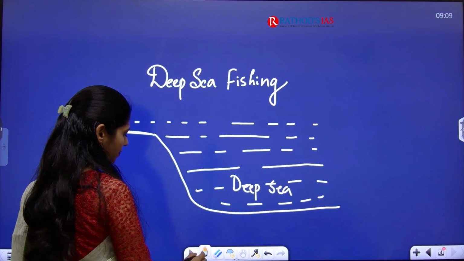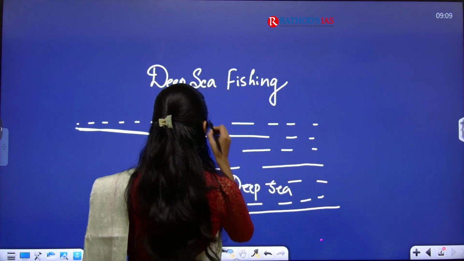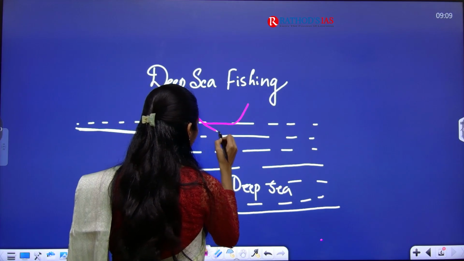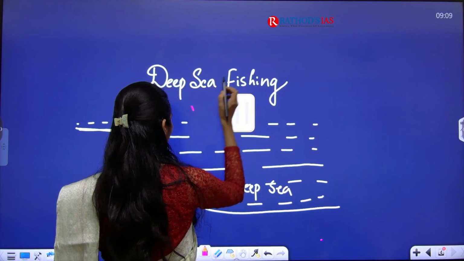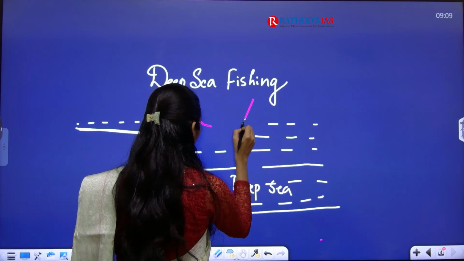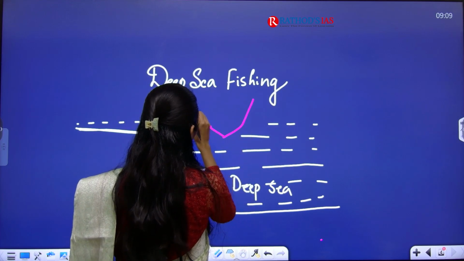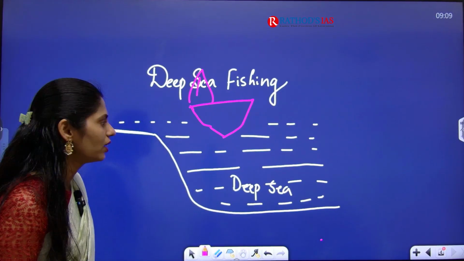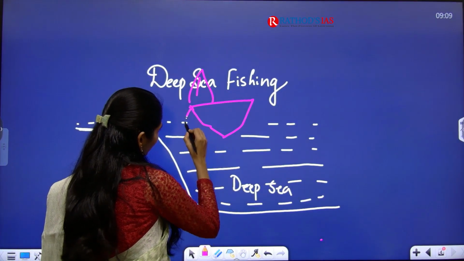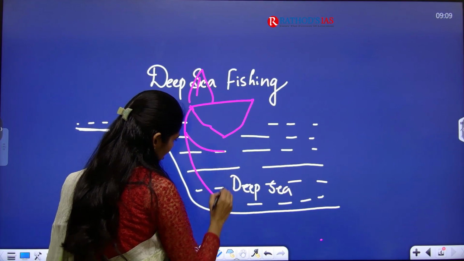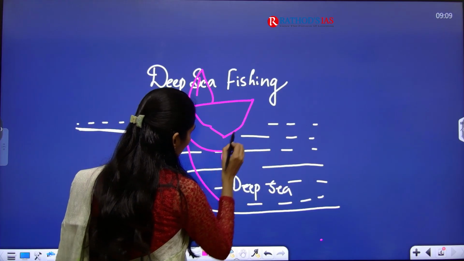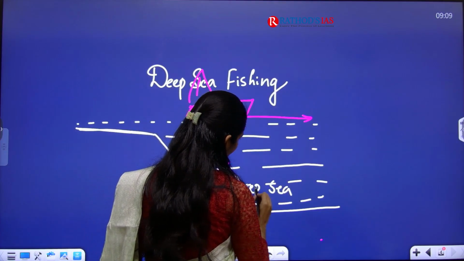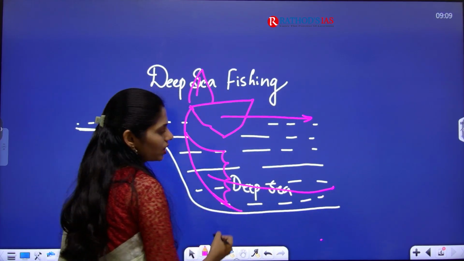Okay, let us say this is a boat. So it will have a net like this. And in this net, what happens? Whenever the ship is moving in that direction, it will be catching the fish even from the bottom level.